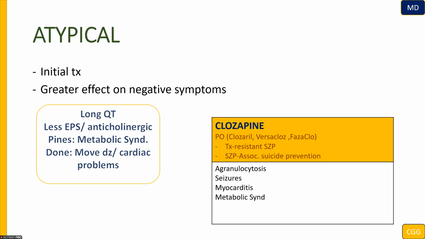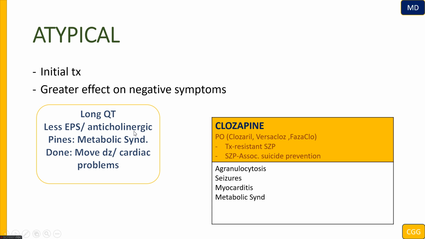And negative symptoms is basically the patient is isolated, the patient doesn't show any affect, meaning the patient has flat affect. So those atypical antipsychotics are going to be more effective on those negative symptoms of schizophrenia. Also, as I mentioned, atypical antipsychotics are going to cause problems in the heart, a risk factor for causing long QT syndrome. But those atypicals, in contrast with the typicals, are going to cause less extrapyramidal symptoms and less anticholinergic symptoms.